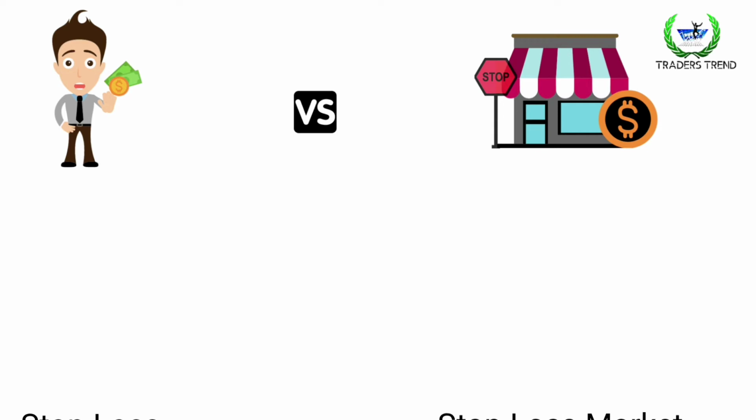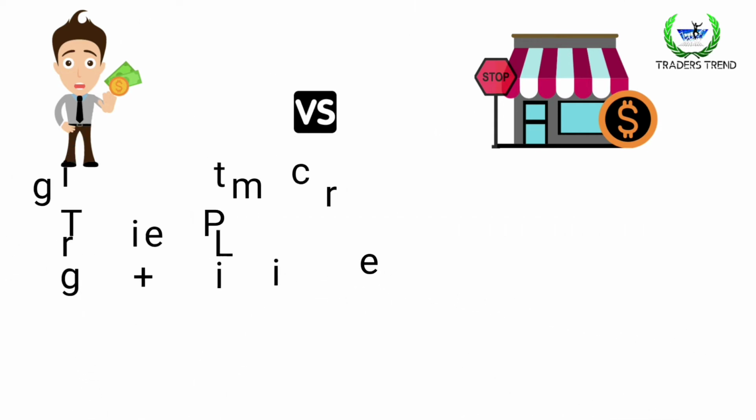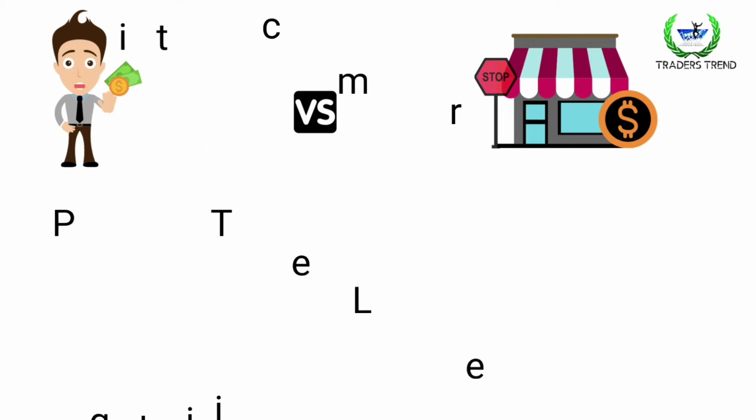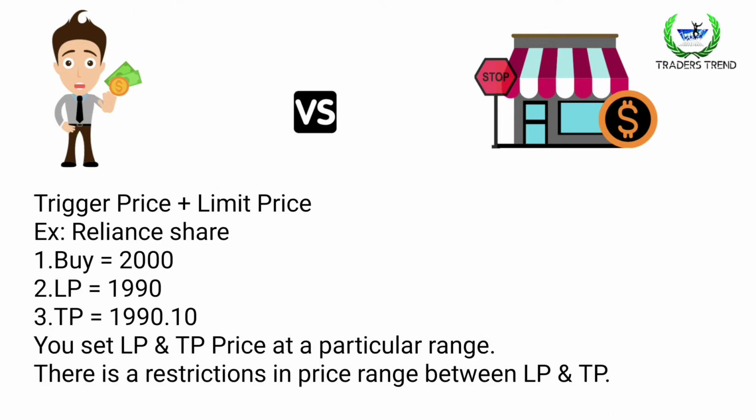Let's see the difference. In the stop loss side, you have to select two prices, the trigger price and the limit price. Let's see an example. If you buy a Reliance share at 2000, you have to select the limit price at 1990, a 10 points difference, and then the trigger price equal to 1990.10. It is a 0.10 paise difference between the limit price and trigger price.